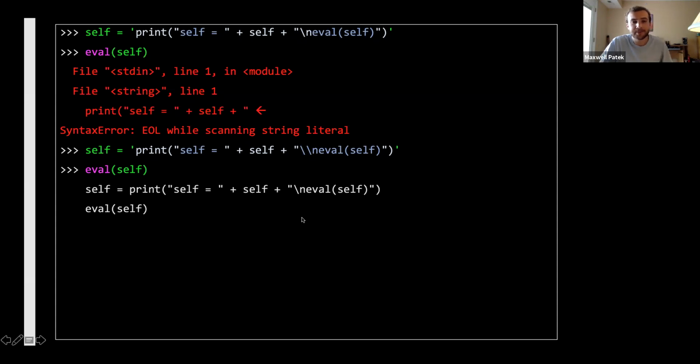Okay, so we got pretty close here. What's the problem? We can tell it doesn't quite match up because this line is longer than this line. It's the quotes here. When we defined this self variable, we had to put quotes around the outer string. But here, when it got printed out, it didn't get printed out with quotes. That's because evaluating this print statement prints a string, but printing a string doesn't put quotes around it by default. Printing a string will just print the string.